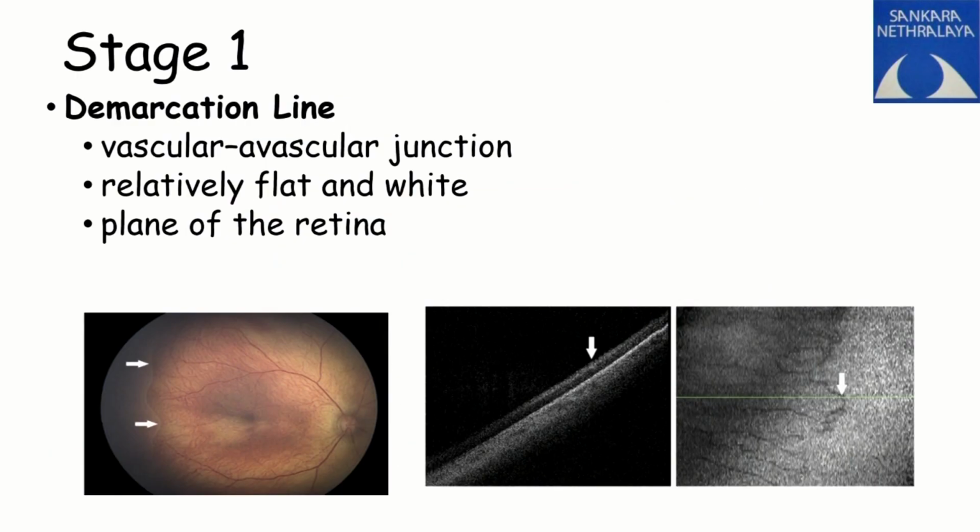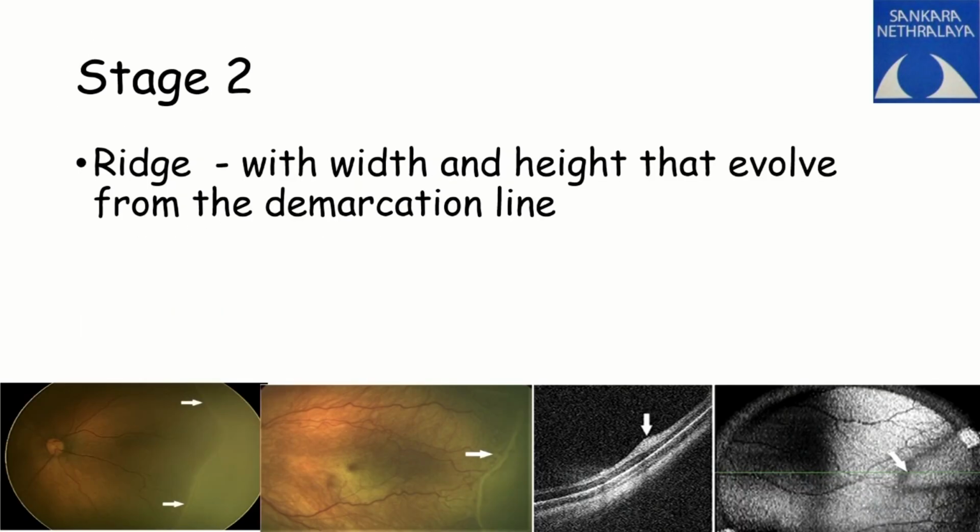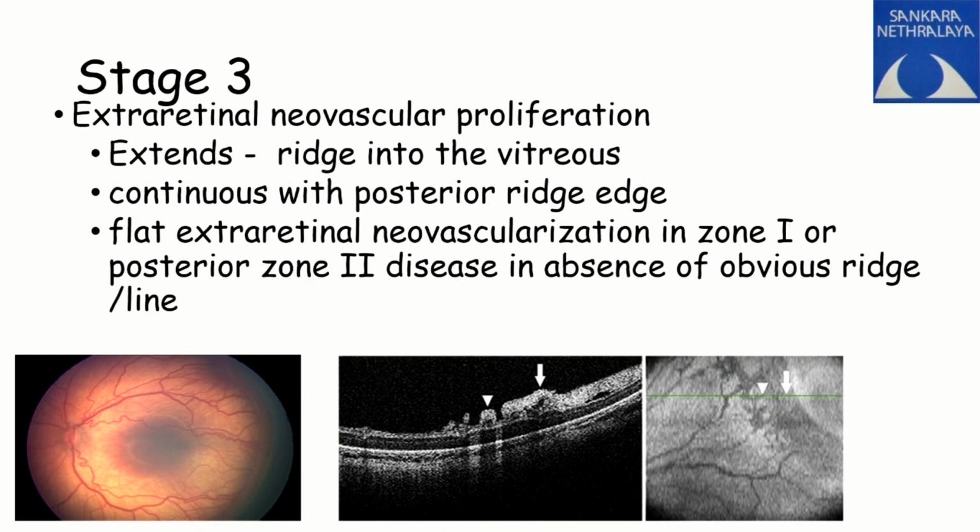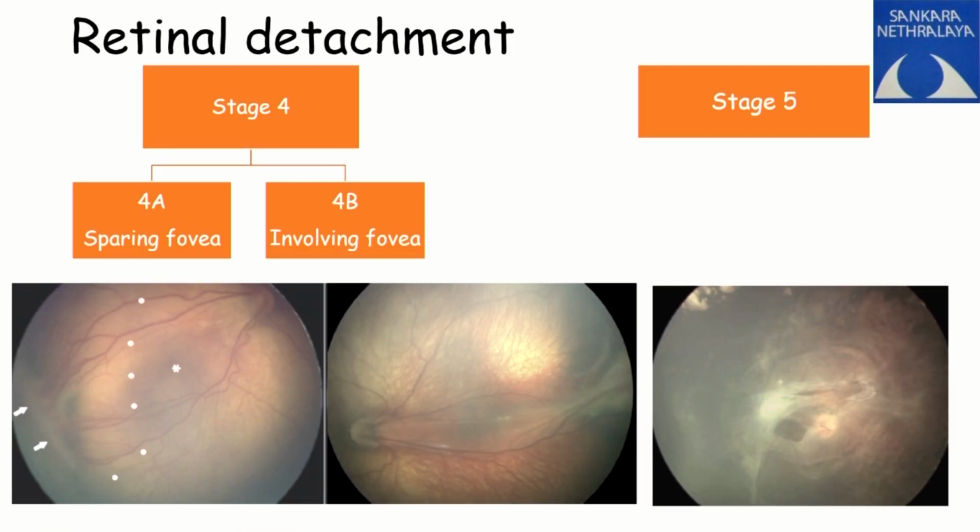Now, coming to staging, anything at the plane of the retina where you just see a demarcation between the vascular and the avascular margin is called stage 1. Anything that goes up a little in height and grows in width, as you can see on the OCT here on the third slide, shows that a little width is catching up; that is stage 2. And anything that picks up height is stage 3. Stage 3 means you have extraretinal vascular proliferation, and this is the stage one would like to treat. Stage 1 and stage 2, we don't treat. And stage 4 and stage 5 are what you are trying to prevent.